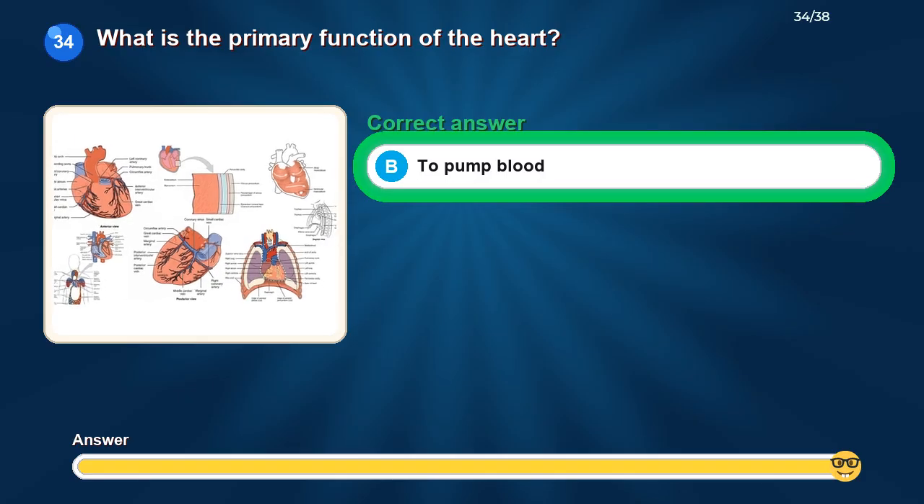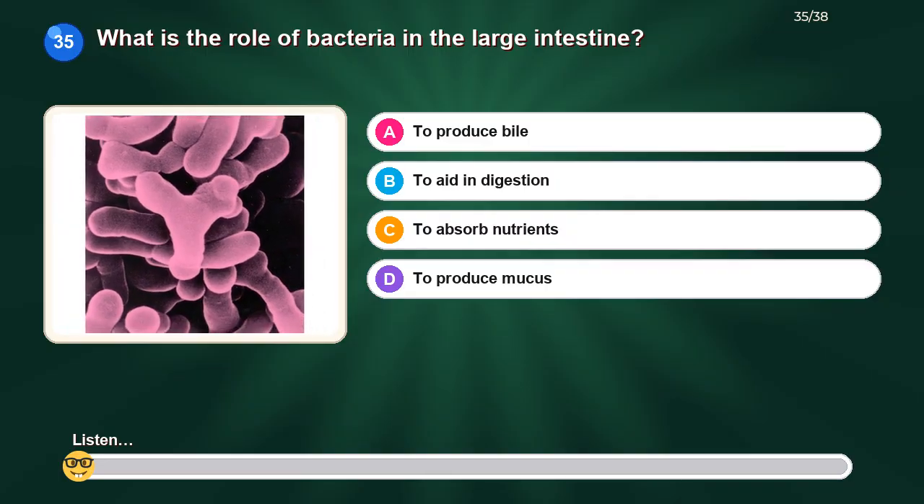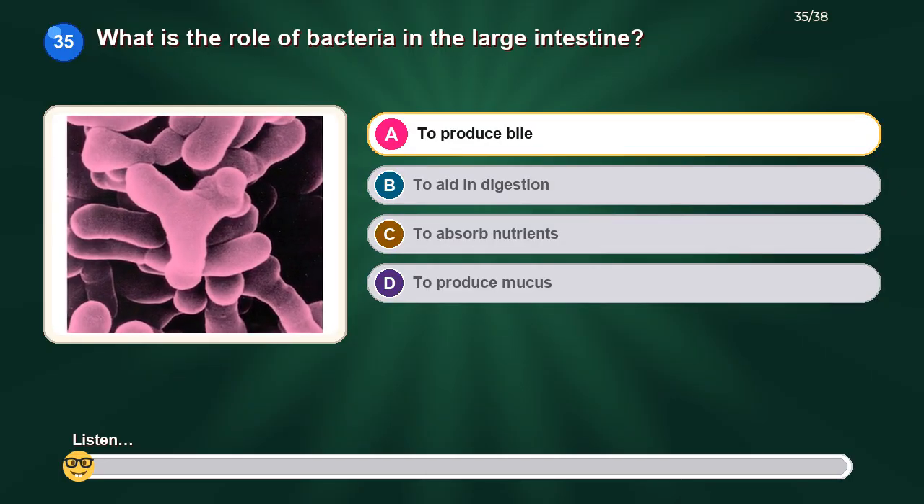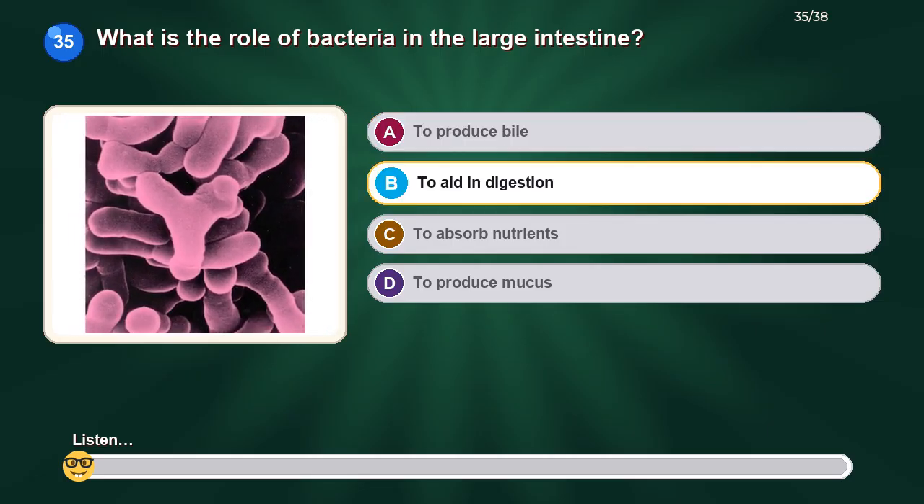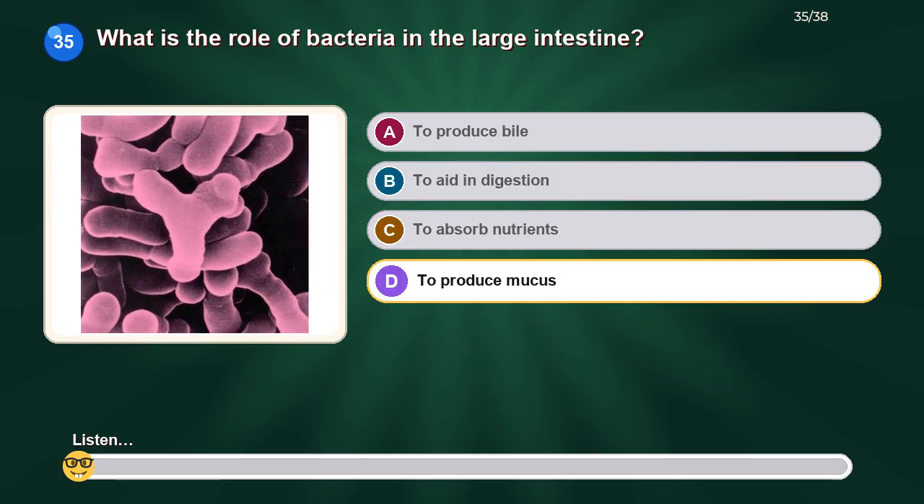The correct answer is to pump blood. What is the role of bacteria in the large intestine? Option A, to produce bile. Option B, to aid in digestion. Option C, to absorb nutrients. Option D, to produce mucus.